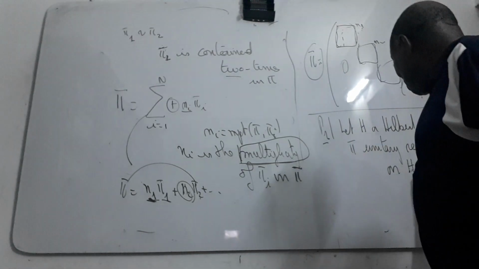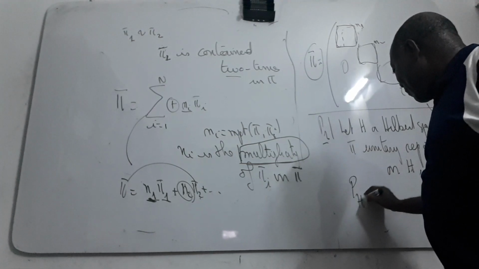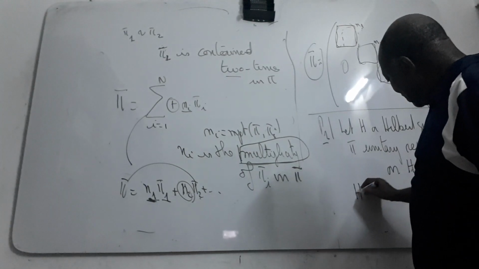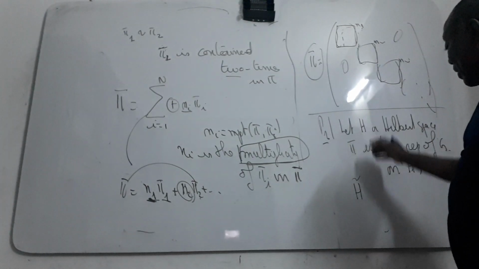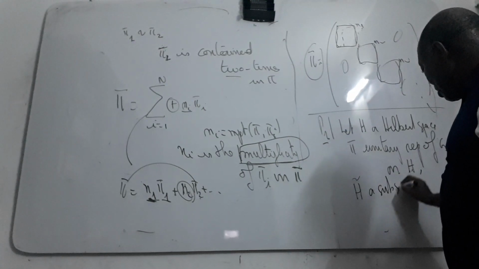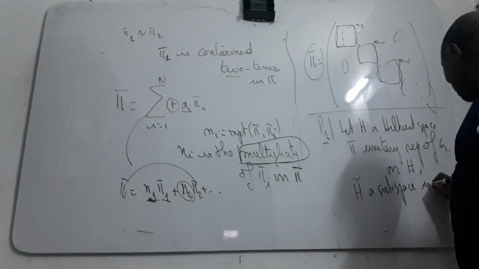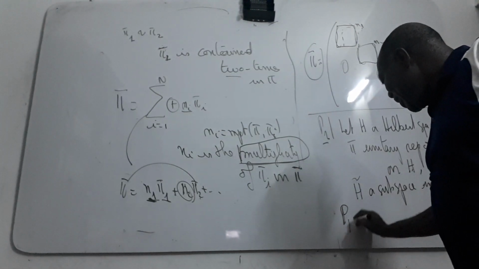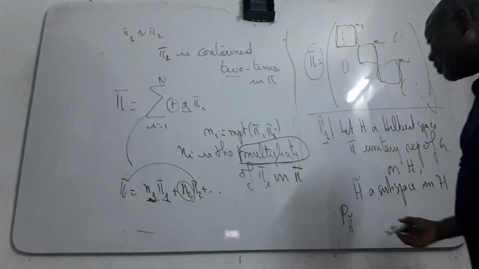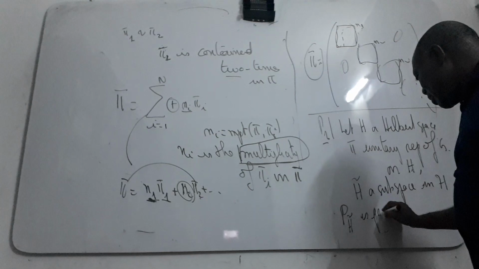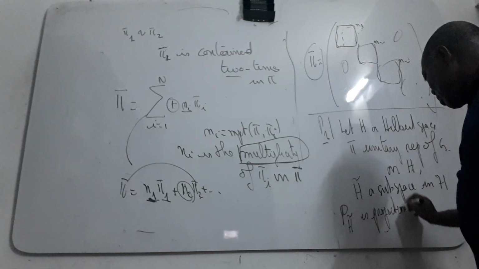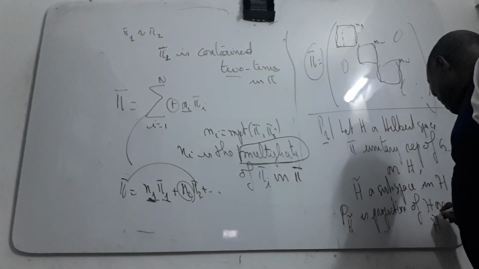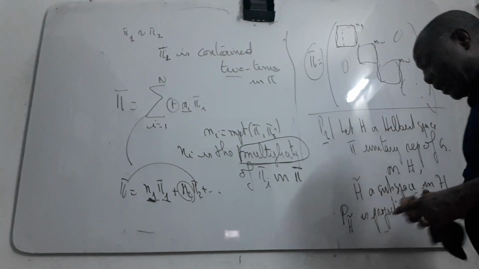And I suppose that H theta is a subspace in H, and I'll also denote by P H theta the projection of H onto this H theta. Then you have these conditions.